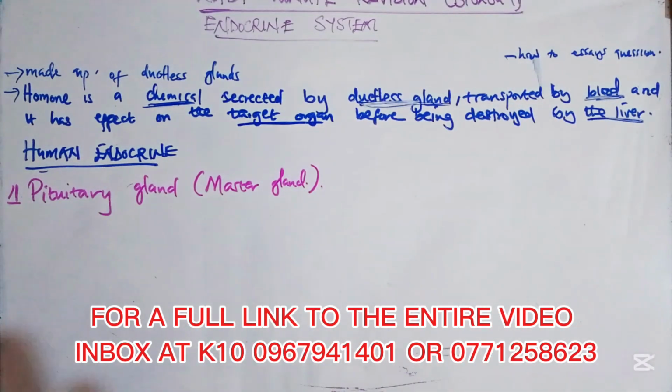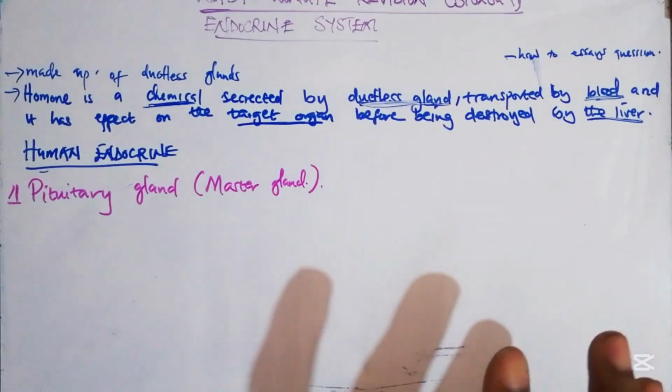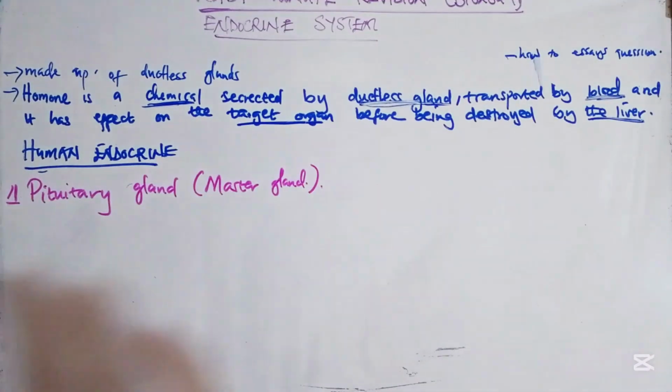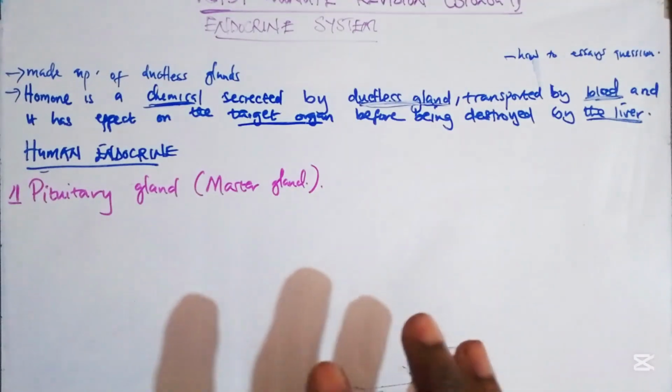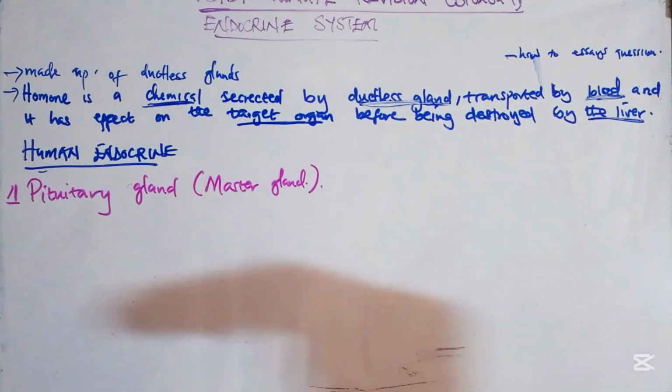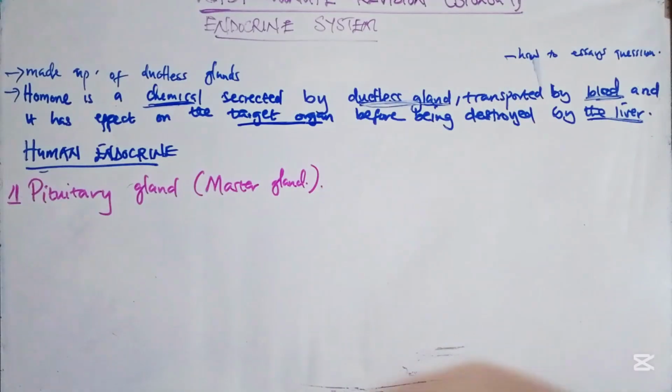So this is the first important hormone you need to remember on the endocrine system: the pituitary gland, the master gland. Why are we saying that this is the master gland? Because the pituitary gland is responsible for stimulating other glands to produce hormones. So this is the master. This is the one which starts the process of communication, the process of releasing hormones. It tells other parts of your body to produce hormones.